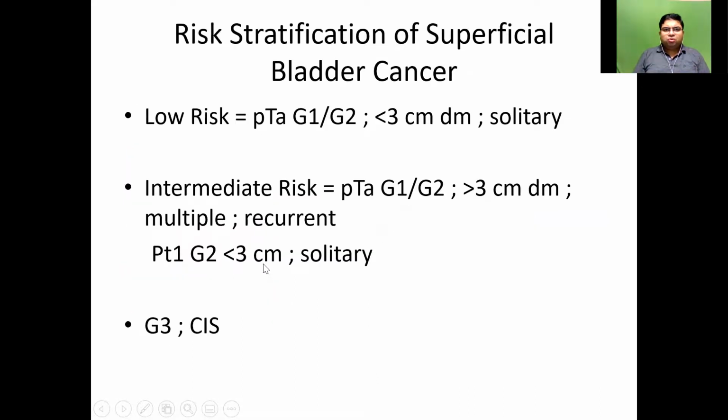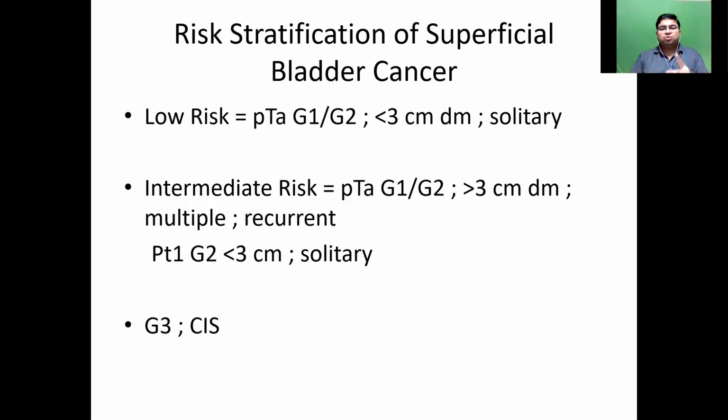Okay. So this is the risk stratification of superficial bladder cancer. You have a low risk category. Whenever you excise a tumor transurethrally, you send it for pathological analysis. You also ask the pathologist to talk about the grading. It all depends upon the nuclear size, the nucleolus number, the pleomorphism of the nucleus, and the number of mitotic figures. So grade 1, grade 2, grade 3, again depending upon the tumor size, whether solitary or multiple or recurrent, and whether carcinoma in situ is present.